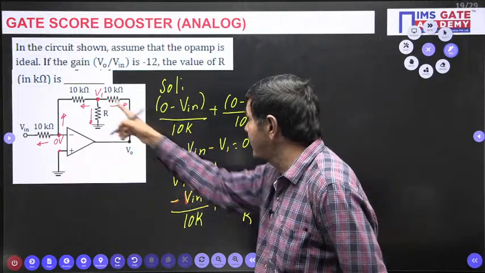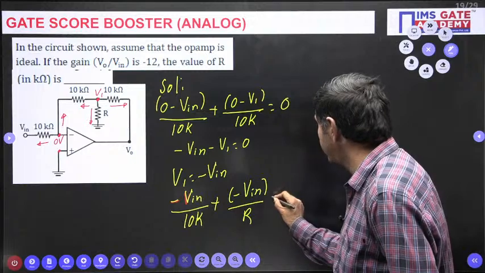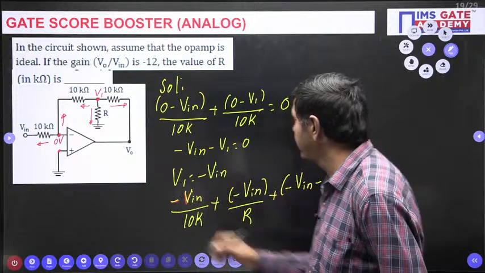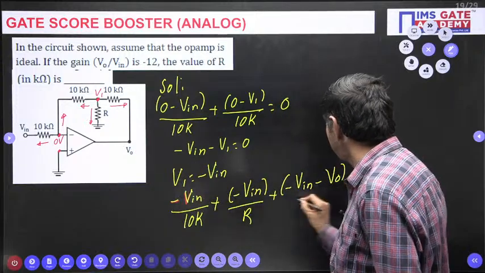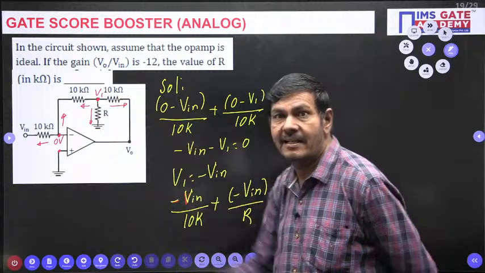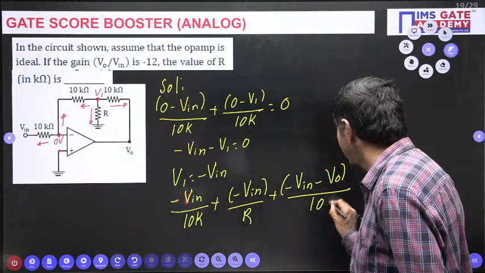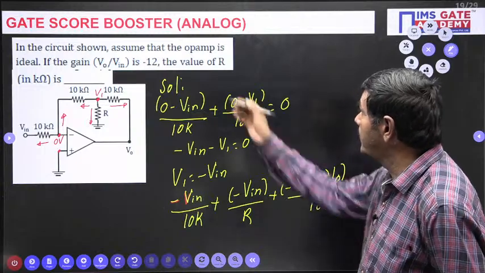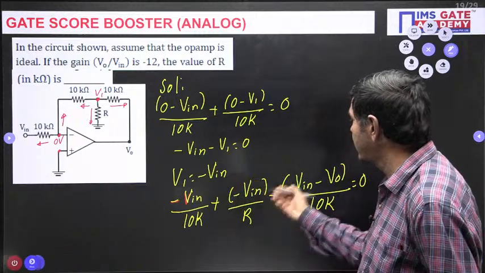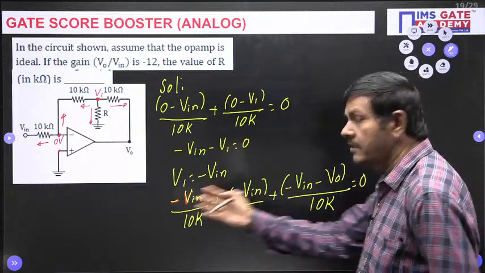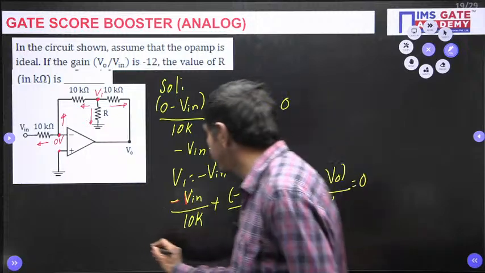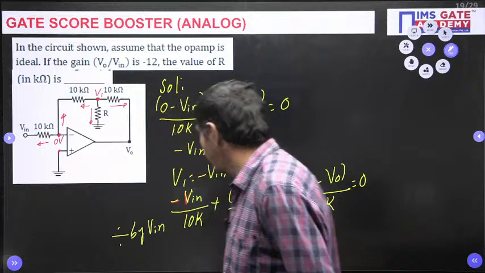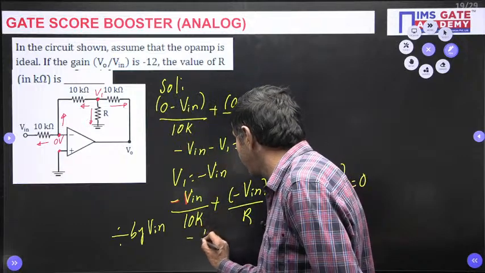What about this current? V1 equal to minus Vin. Minus Vin minus V0 by how much? 10K I can write. By 10K. That equal to 0, I can put directly. Then V0 by Vin, we know very well. Divide numerator and denominator, but divide by what now? Vin totally. I want to divide by Vin. If I divide by Vin, minus 1 by 10K, I can get.